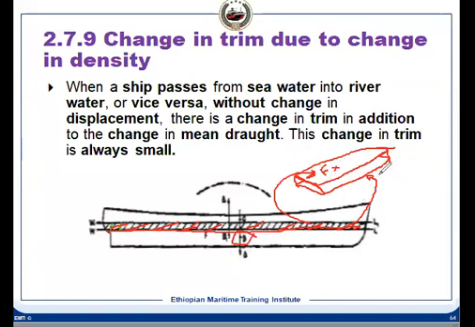Now where is the centroid of this volume? If we consider this AW is constant, and the centroid F of this area is here, then definitely it will be on the same vertical line, somewhere inside.